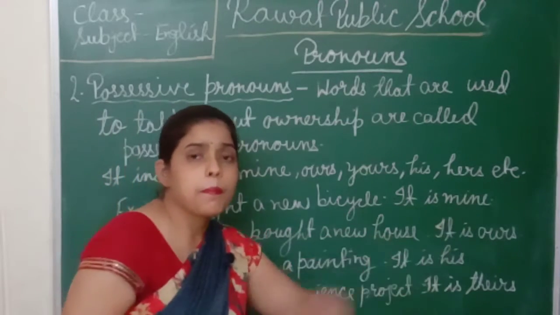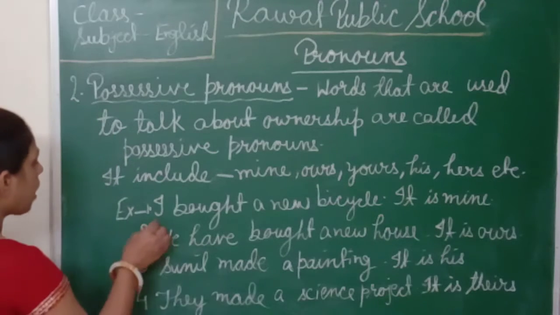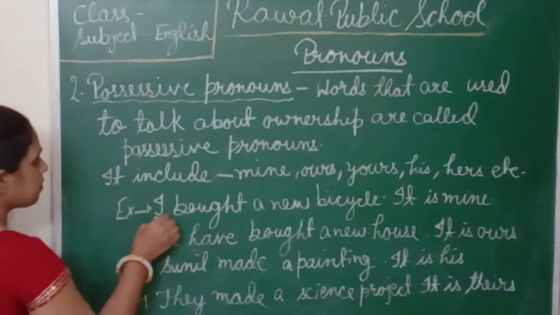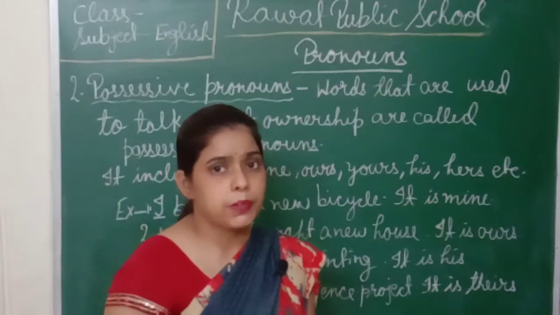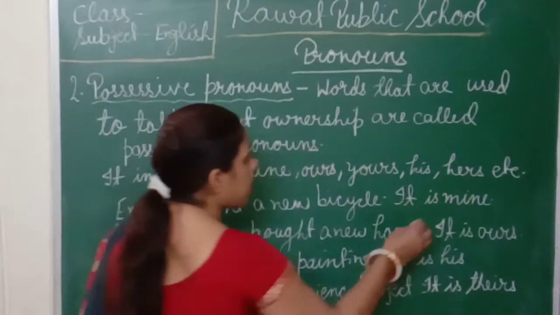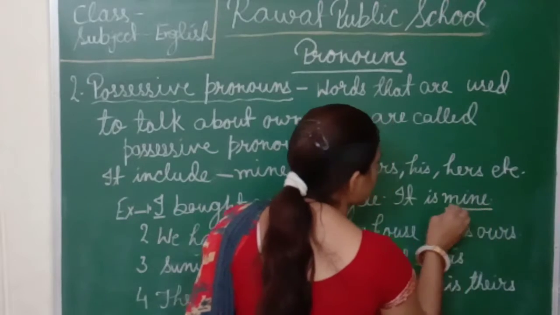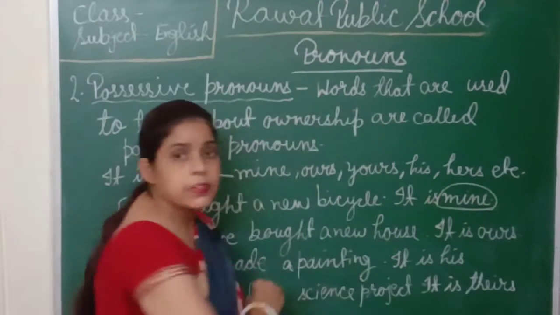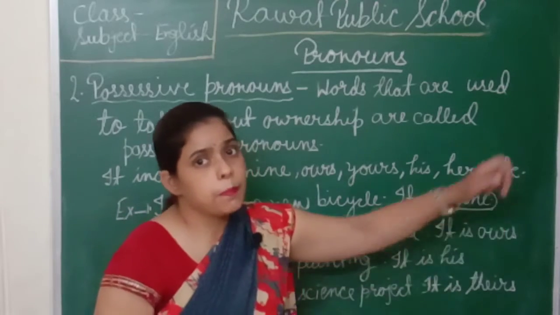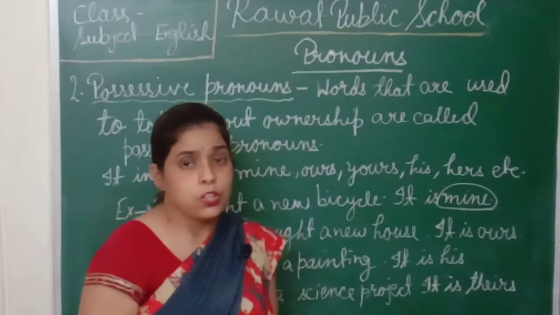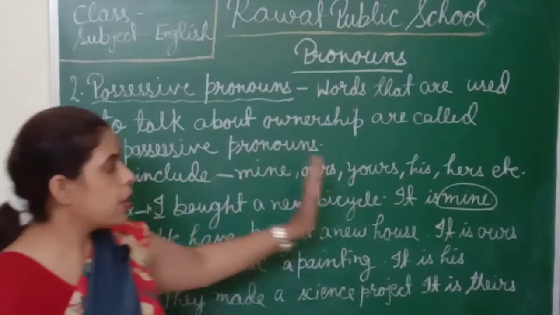It is mine. Here, I is a subjective pronoun, and mine shows possession.